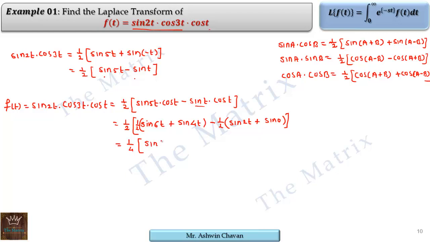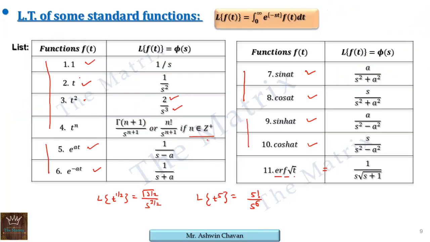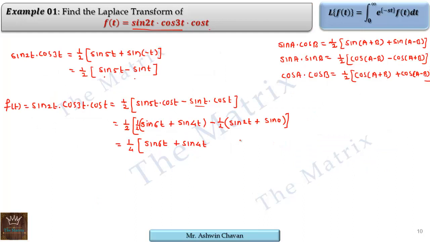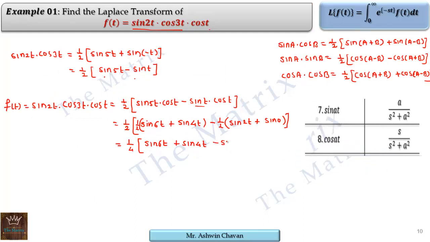Then sine 6t, which is in standard form, plus sine 4t, which is also in standard form. I am saying standard form in the sense this function belongs to one of these formulae. This is our standard list. So we have sine 6t. Sine 6t's Laplace is known to us. That's why I am saying here sine 6t and sine 4t are in standard form. Whereas this is minus of sine 2t, also in standard form, and sine 0 is 0. That's why only three functions are here. Now our RHS is in standard form. It means its Laplace is known.